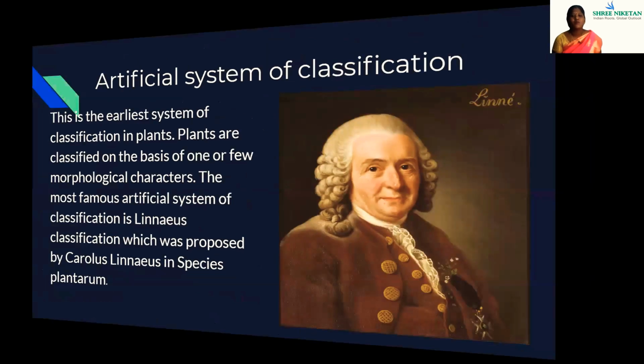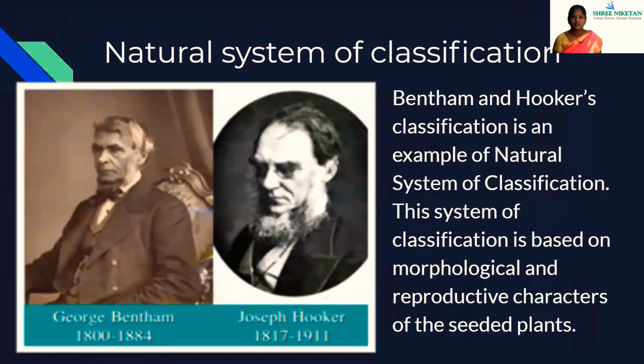Next is the modern system of classification, which means the natural system of classification. This was proposed by Bentham and Hooker. You can see the scientists Bentham and Hooker here. They classified the natural system of classification. This system of classification is based on morphological and reproductive characters of the seeded plants.